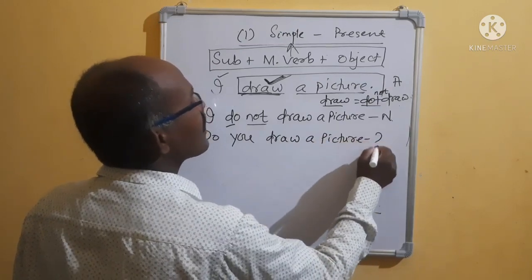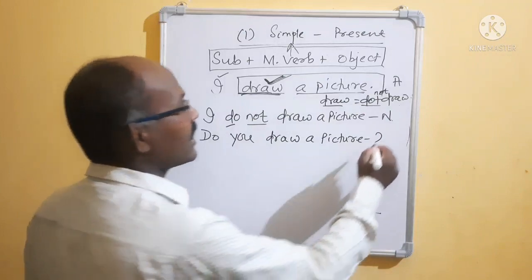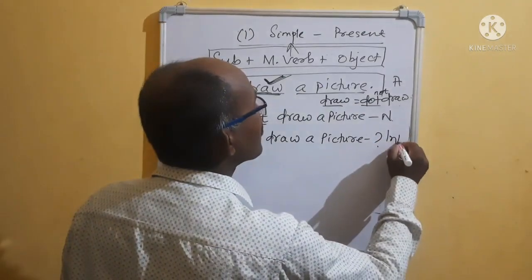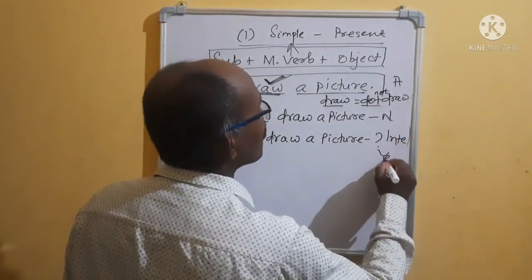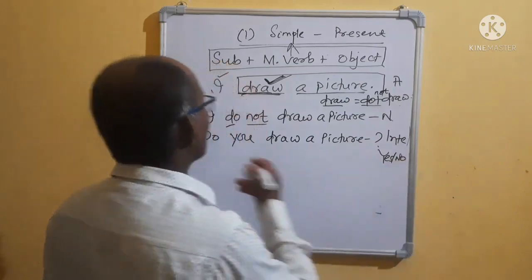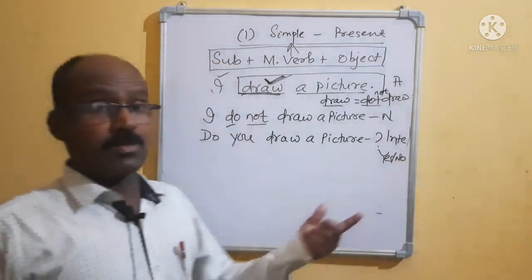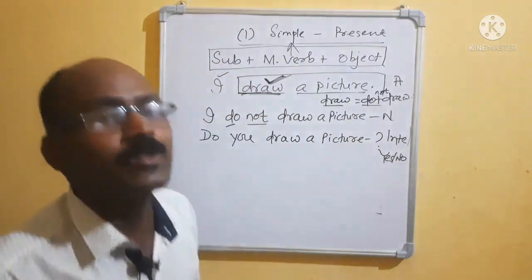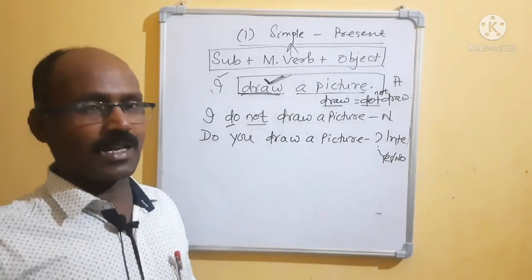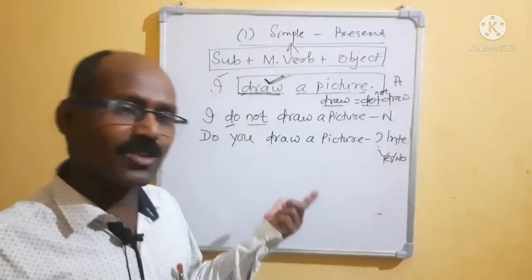Draw a picture. Question mark. Interrogative. Which type of interrogative? Yes or no. Do you draw a picture? If he draws a picture, he will tell yes I do. If he doesn't, he will tell no I don't. Yes or no is done.